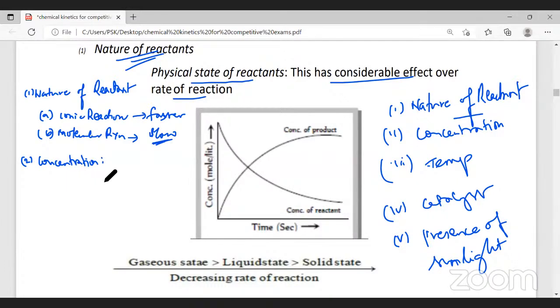But assume there are thousands of nitrogen molecules and thousands of oxygen molecules in the same container, the room where you're sitting. With thousands and thousands of oxygen and nitrogen molecules, what will be the possibility for them to react? Will it be more or less?